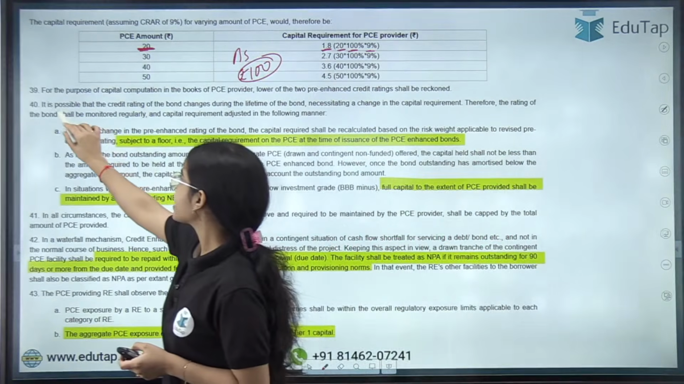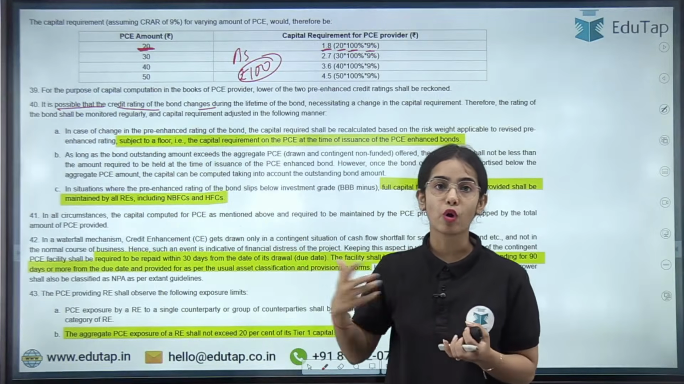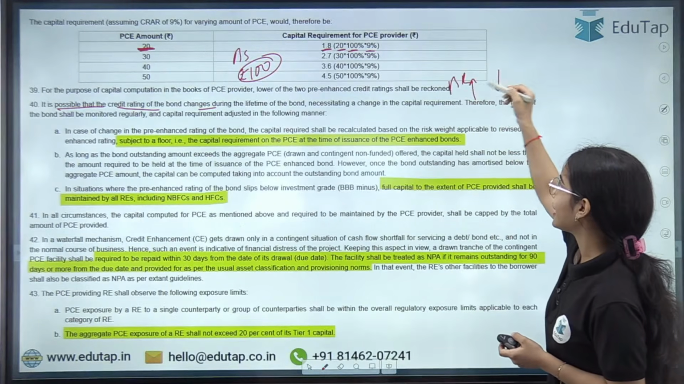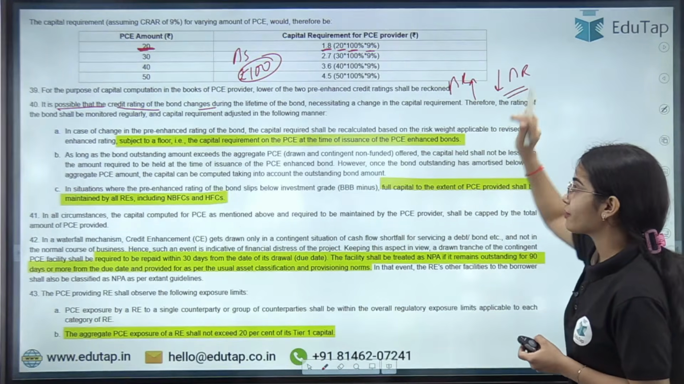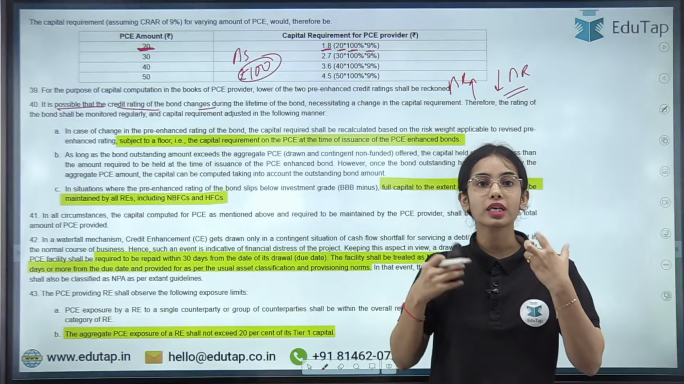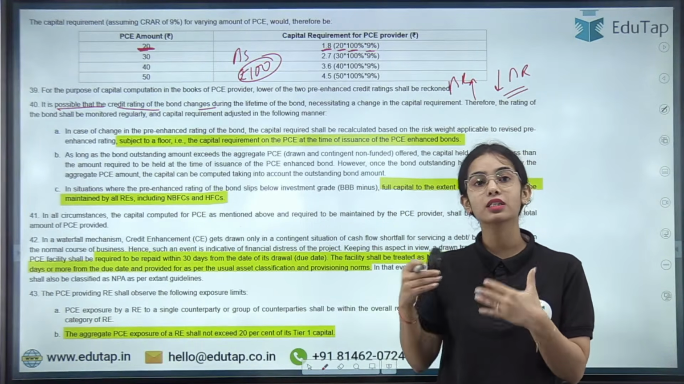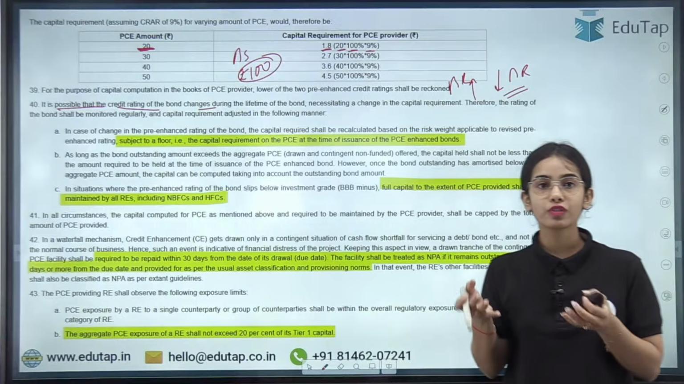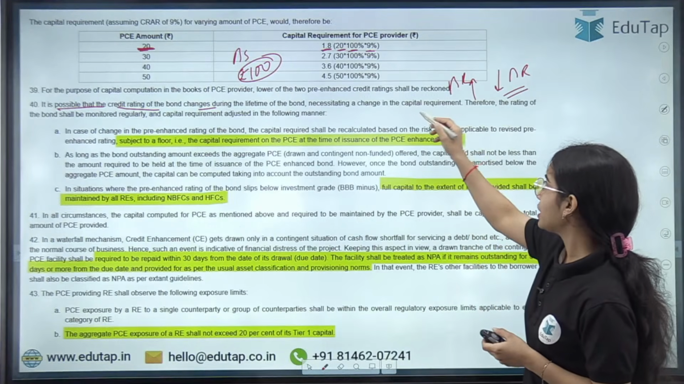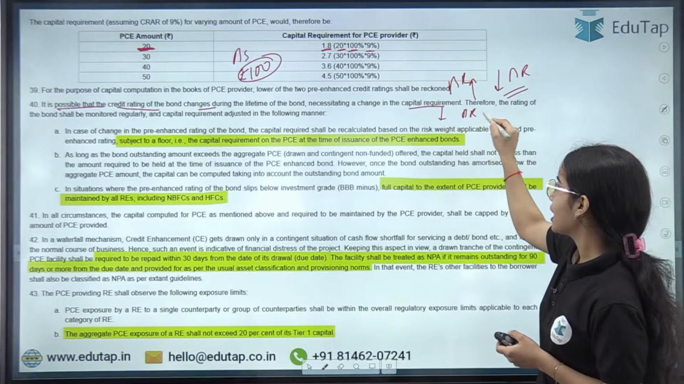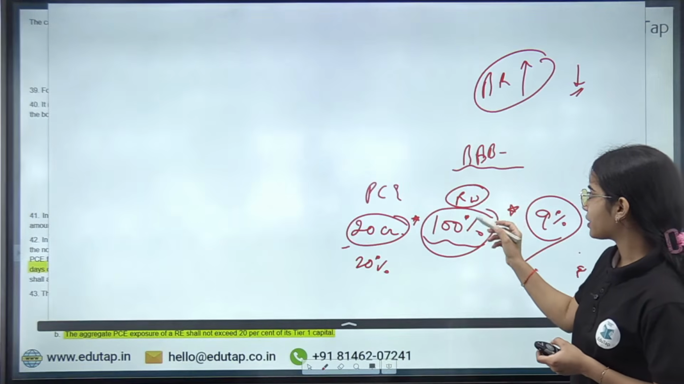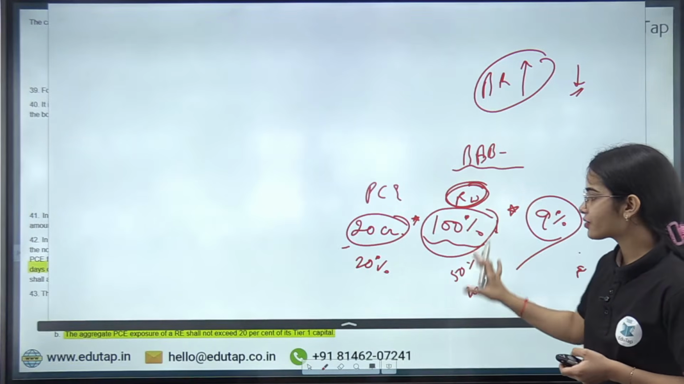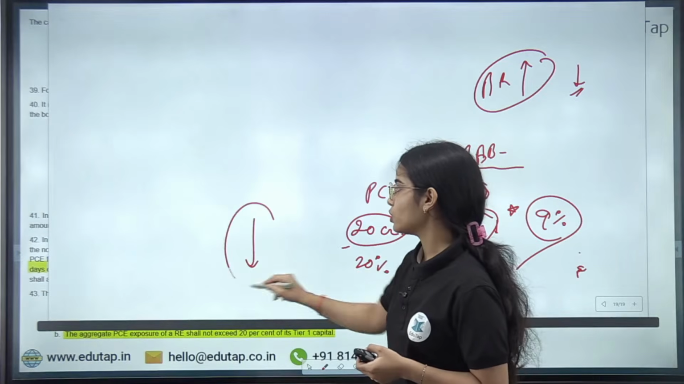Next, it is possible that the credit rating can change after the bond has been issued. The bond rating can increase or decrease. If the bond rating is increasing, that means the bond is stronger now, in the sense that there is more trust in the bond and the bond issuer, that is, the corporate or the company. So if the bond rating is increasing, the capital requirement can be decreased. The risk weight has decreased from 100% to 50% or 20%, let's say. So if the risk weight is decreasing, the capital requirement will also decrease.